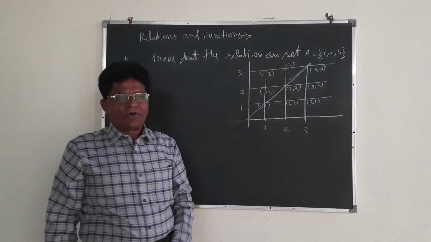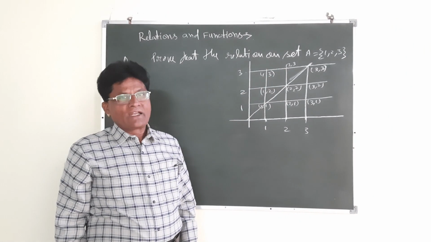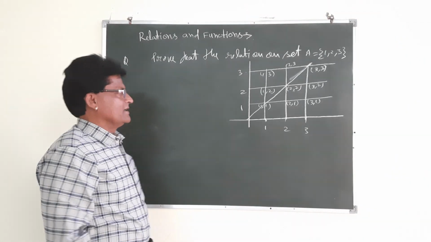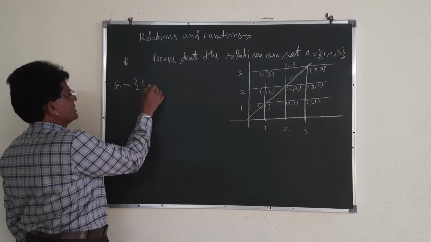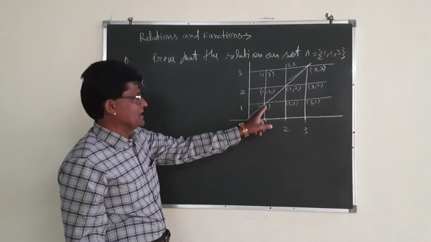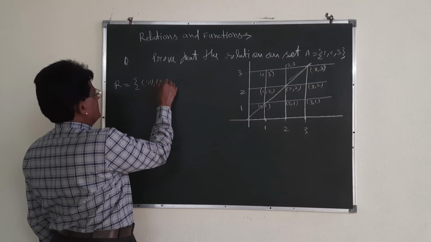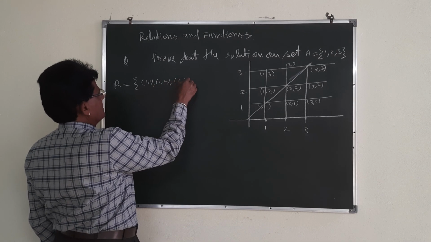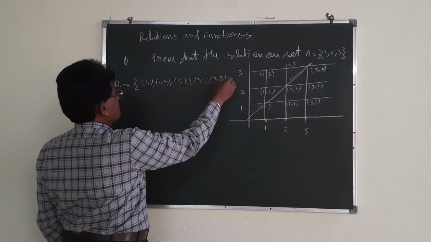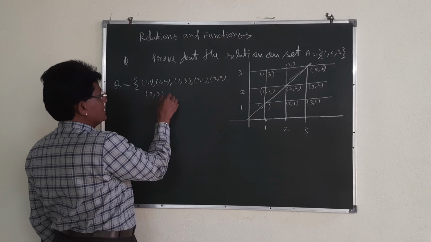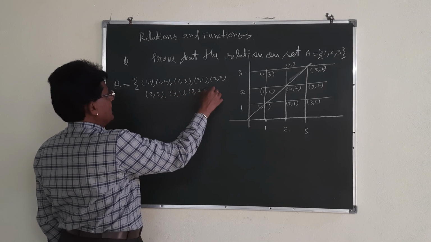And all these three ordered pairs lie on the diagram. And the universal relation is to be denoted by R. Let me write the universal relation. I am just going to start from here: 1,1, 1,2, 1,3, 2,1, 2,2, 2,3, and then 3,1, 3,2, and 3,3.